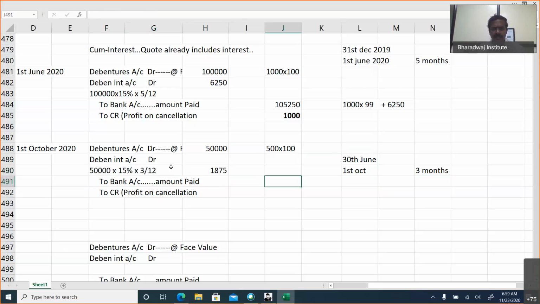Amount paid is cum interest, right? So how much do you have to pay? Earlier we added interest and paid. Now how much do you need to pay? 500 into 99.5, that's all. Cum interest.